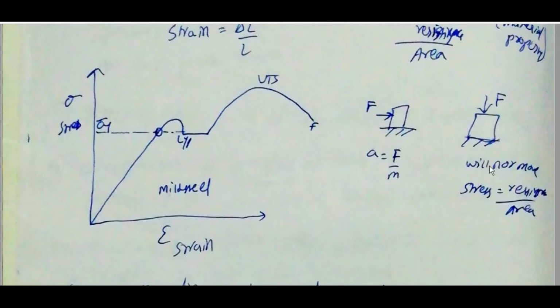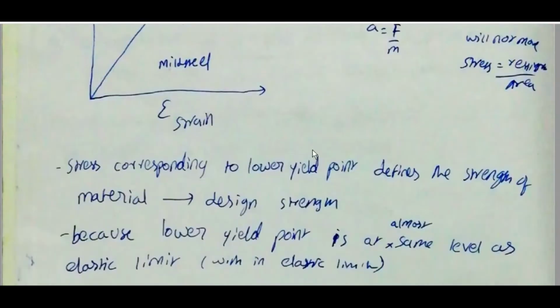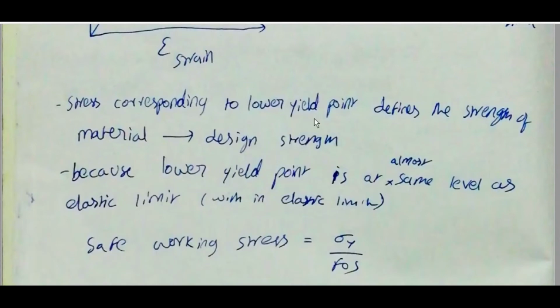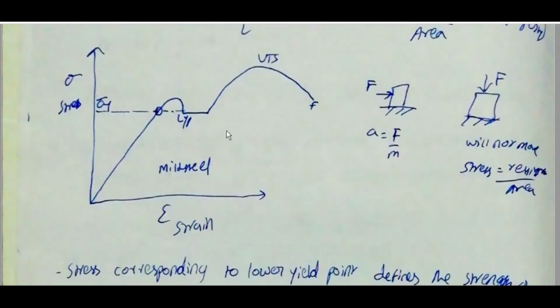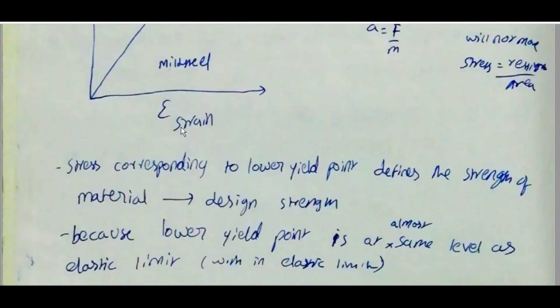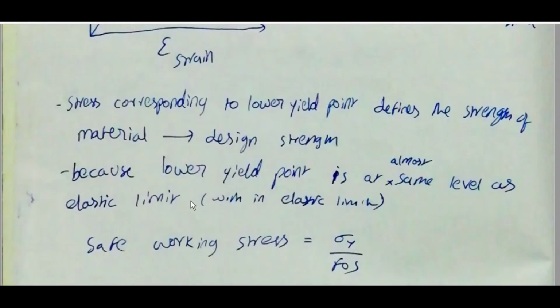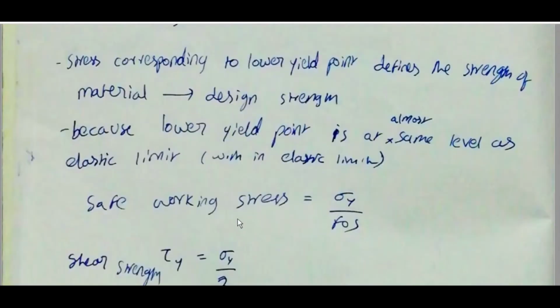If it is applied in this direction, it will not move. Stress is equal to resisting force by area. Resisting force will be developed. The stress corresponding to the lower yield point defines the strength of the material. Design strength: the lower yield point defines the strength of material, because the lower yield point is at almost the same level as the elastic limit, within the elastic limit.